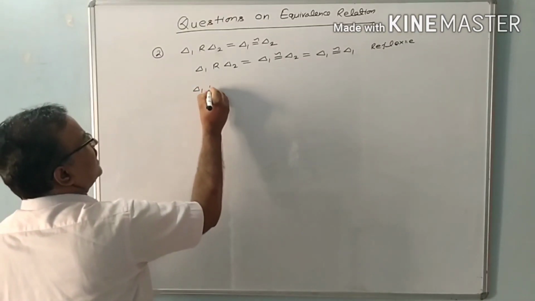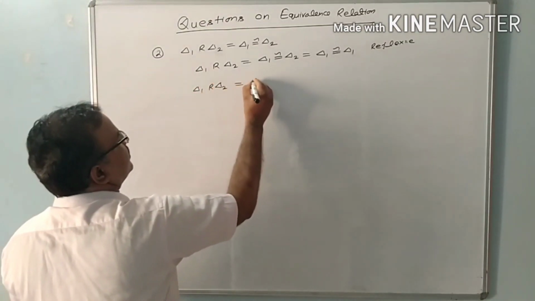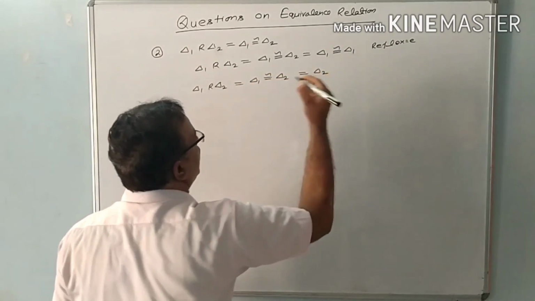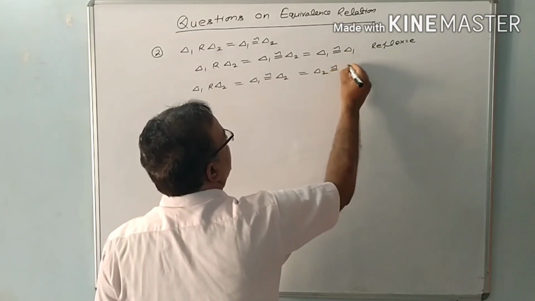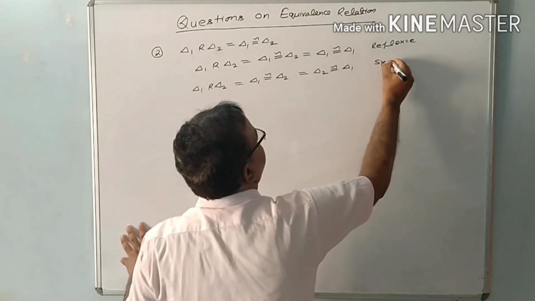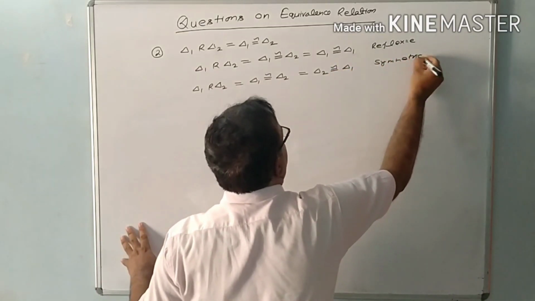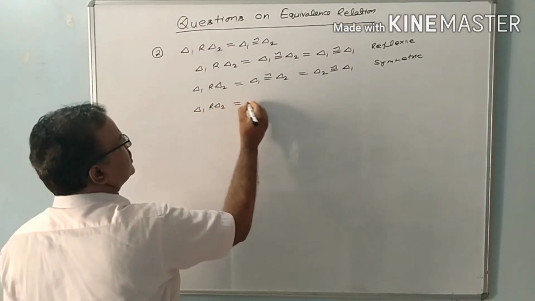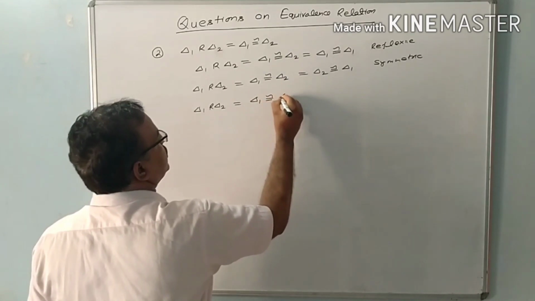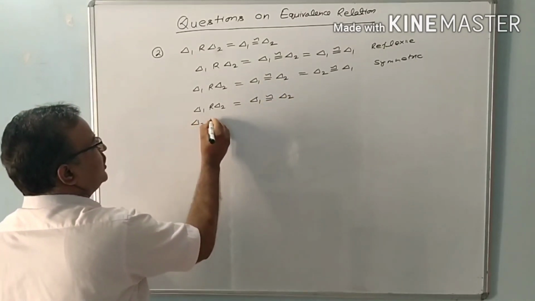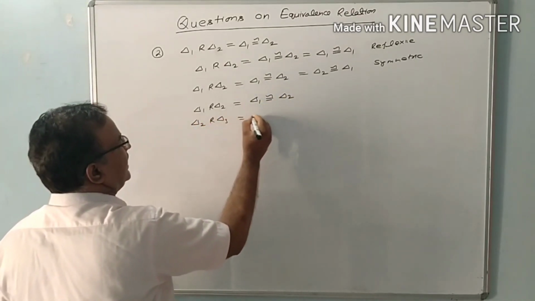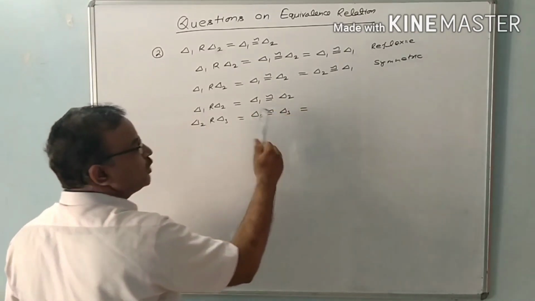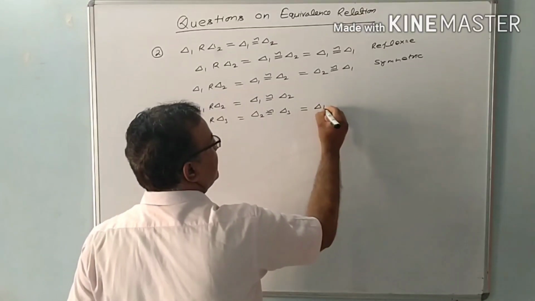If triangle 1 is congruent to triangle 2, then we can also say triangle 2 is congruent to triangle 1. So this relation is symmetric also. If triangle 1 is congruent to triangle 2 and triangle 2 is congruent to triangle 3, then triangle 1 is also congruent to triangle 3.